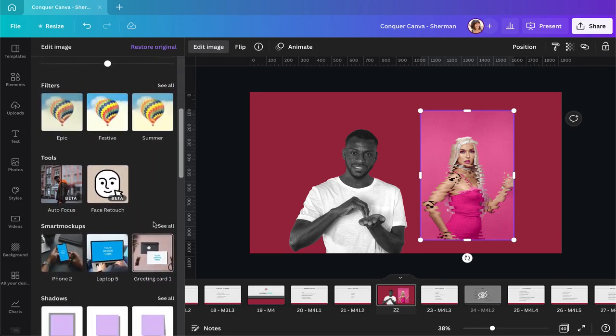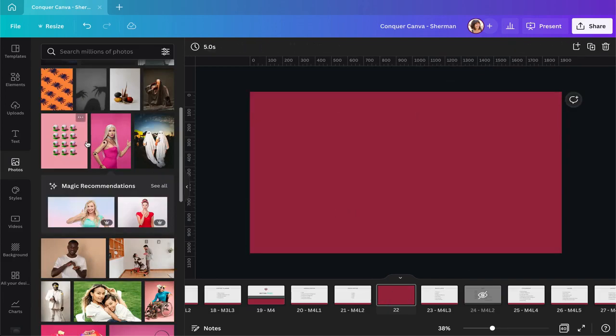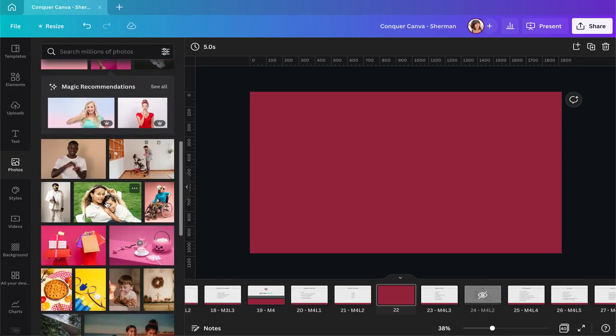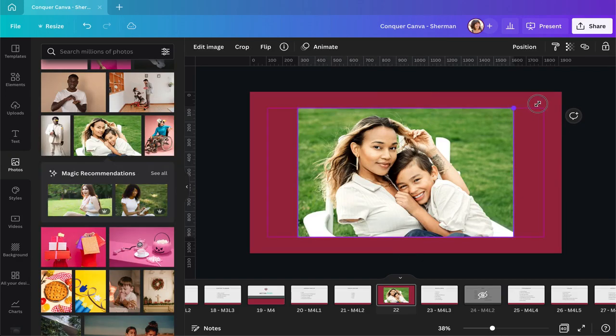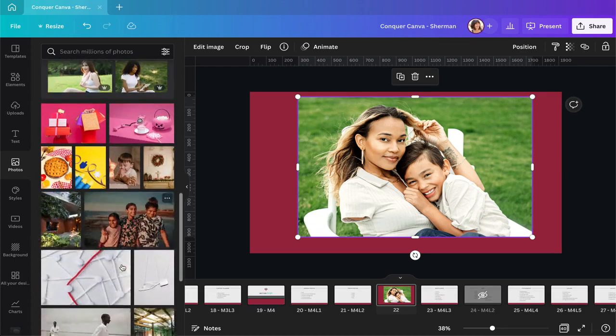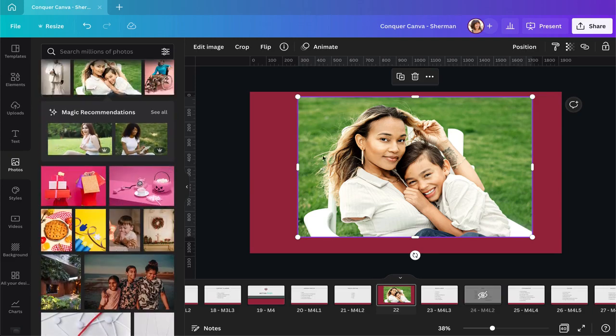If you scroll up a little bit higher, you'll see some tools here that could be really useful. One of them is autofocus, and the other one is face retouch. We need some different images for those though. So let's delete these and find some other ones. Here are some faces. Let's see if we can find something else. Those are really good pictures already, so they don't need to be retouched. But I want to show you what the apps are doing. So let's try it with this one.